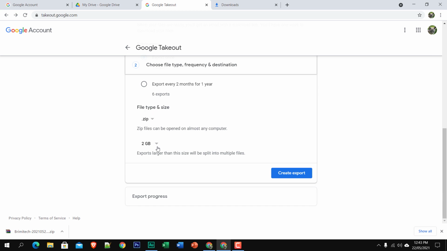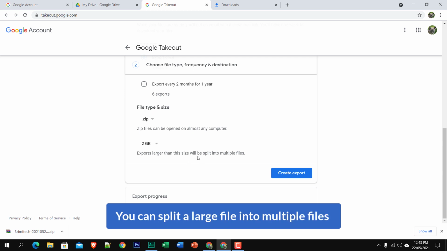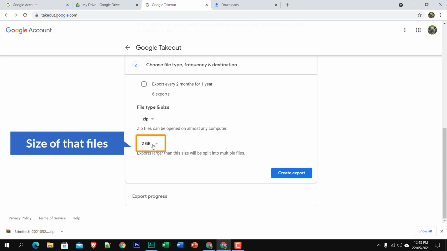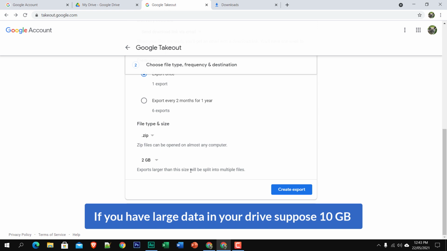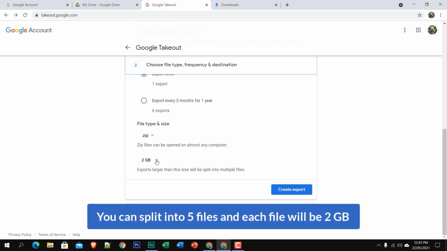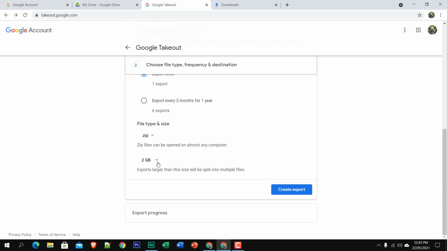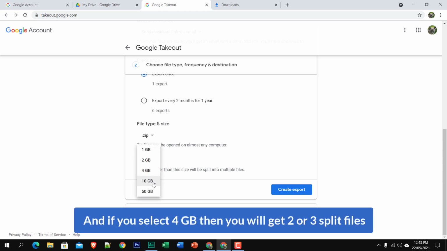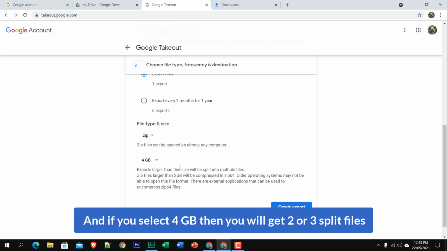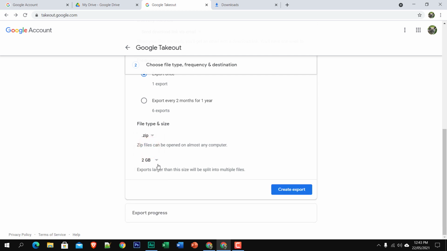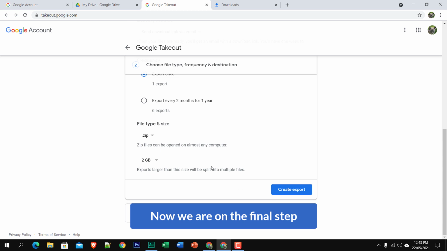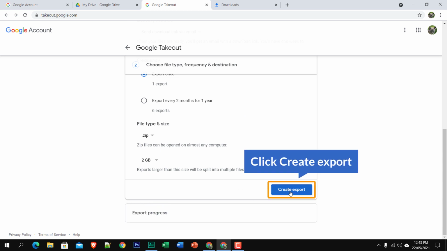And here you can see a very nice option. You can split a large file into multiple files and choose the size of those files. If you have a large amount of data in your drive, say for example 10 GB, you can split it into 5 files and each file will be 2 GB, and if you select 4 GB, then you will get most probably two or three split files. I have a few files, so 1 GB is selected. Now we are on the final step. Just click create export,